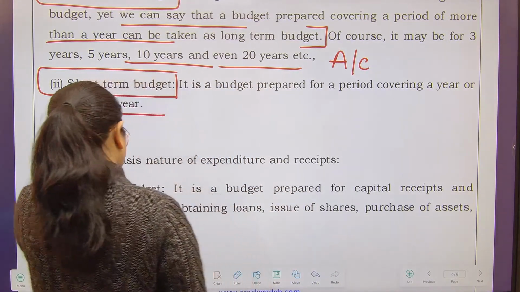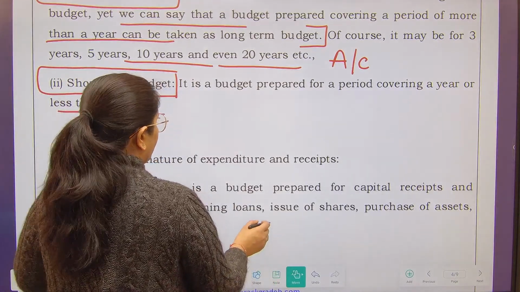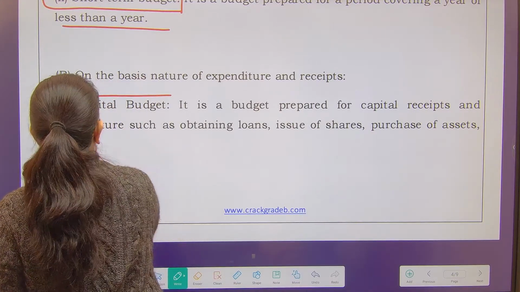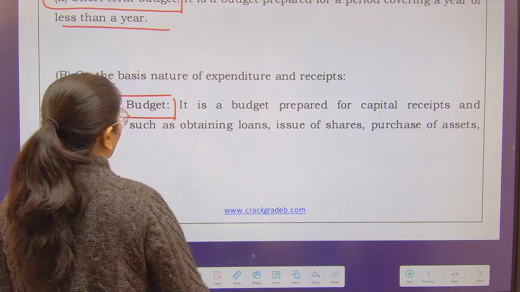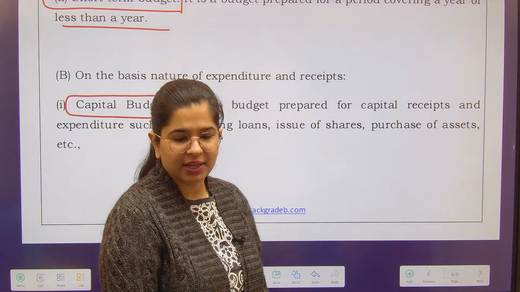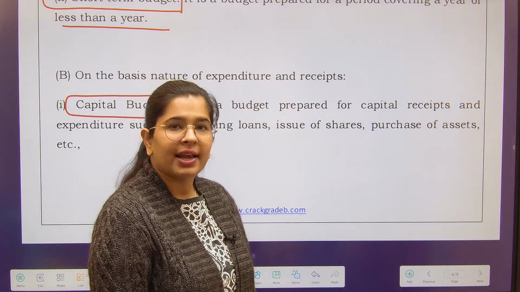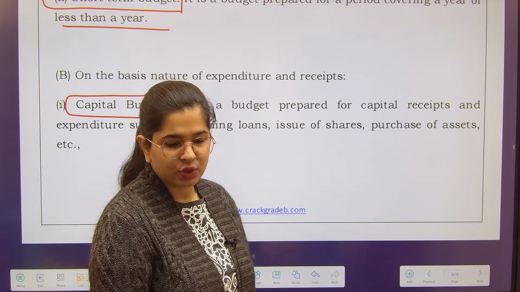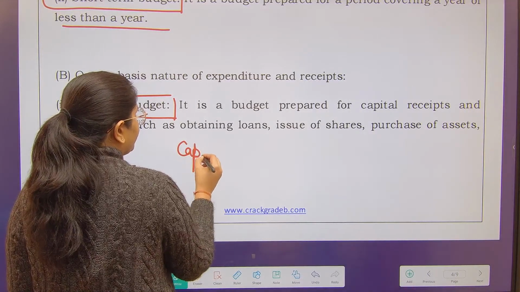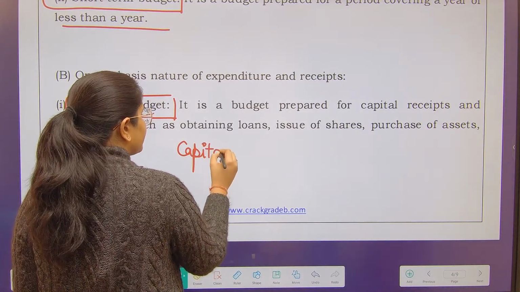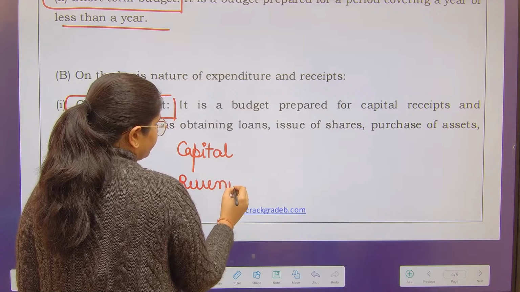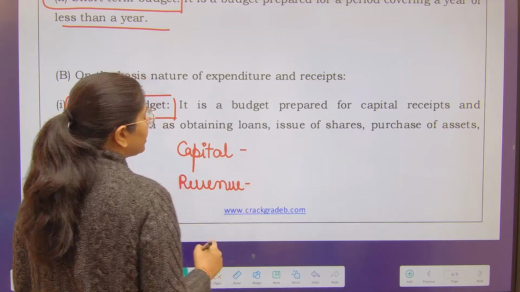Next is on the basis of nature of expenditure and receipts. This is important because sometimes we tend to get confused between the capital and the revenue. Although I have explained this again and again, I would like to explain it once more so that there remains no confusion. There are capital kind of expenditure as well as receipts, and then there is a revenue nature of expenditure as well as receipts.